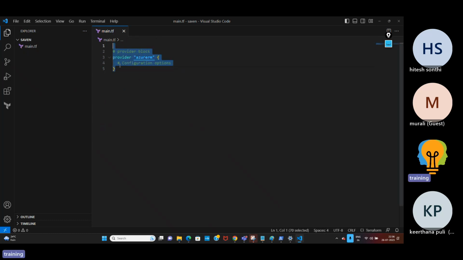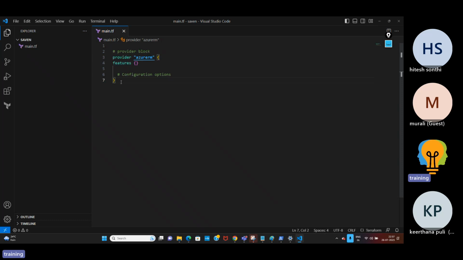Now here is the provider block, where you are saying that the provider is AzureRM. By default, Terraform recommends that you use the features block. So just type F, and the features option is automatically enabled. How are you getting these options? We have installed extensions, right? By using those extensions, we are getting this information. You can select this. So I'm using the features block, as it is recommended for AzureRM.